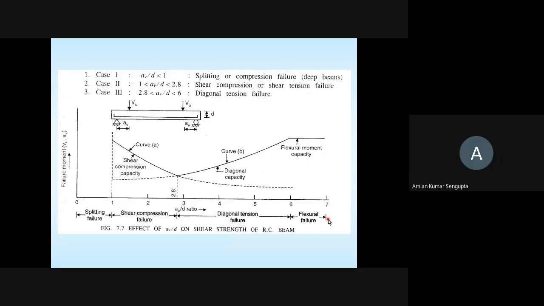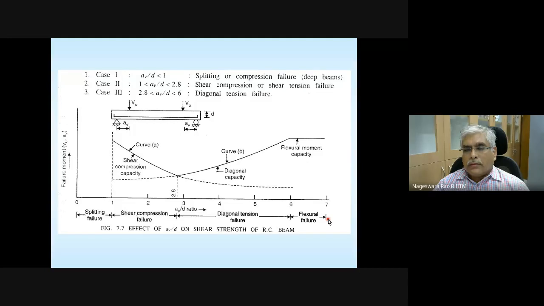And of course, the failure also depends on the amount of reinforcement that is provided. That is another issue. This is being explained as if the reinforcements are proper, then what is the tendency of failure? And this is for the case where shear reinforcement is not provided here, only flexural reinforcement. Okay.